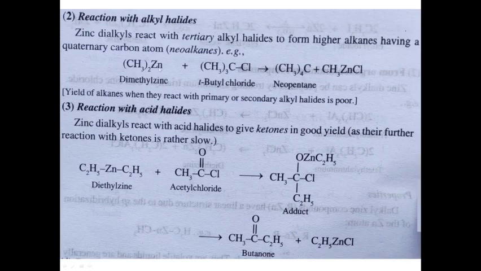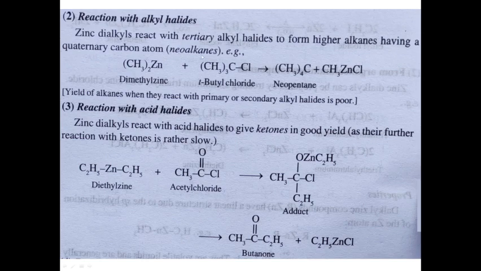Next is reaction with alkyl halides. Here alkyl halides can react with zinc dialkyls, as we have already discussed the Grignard reagent reaction with alkyl halide. So zinc dialkyls react with the tertiary alkyl halide to form higher alkanes having a quaternary carbon atom.